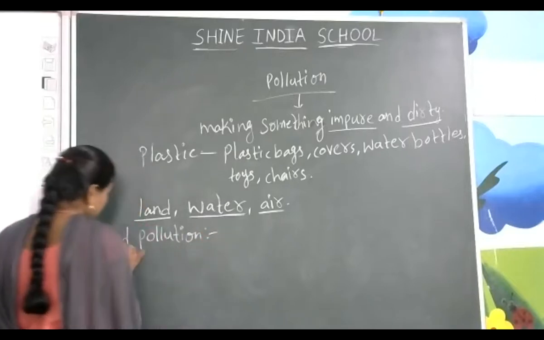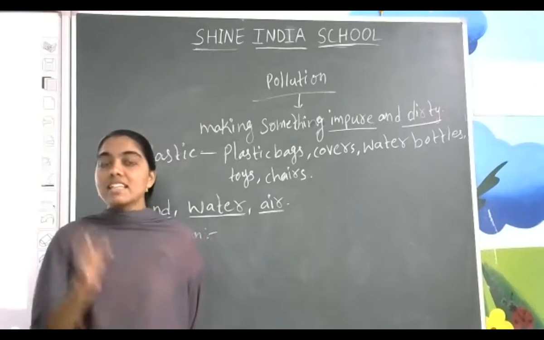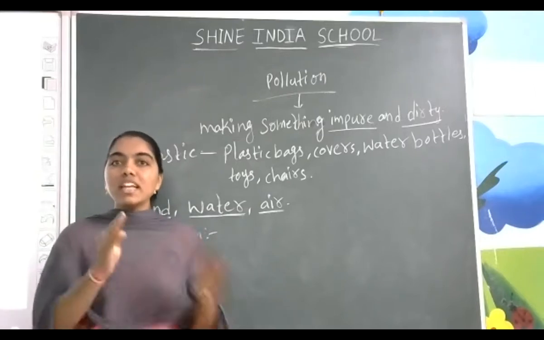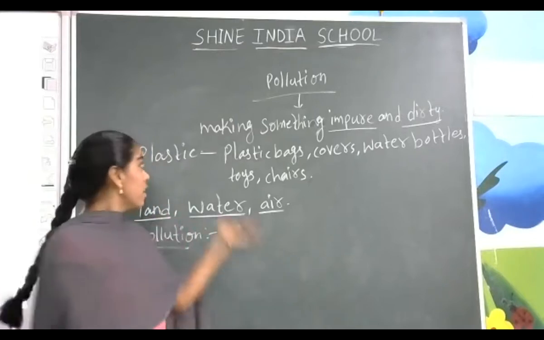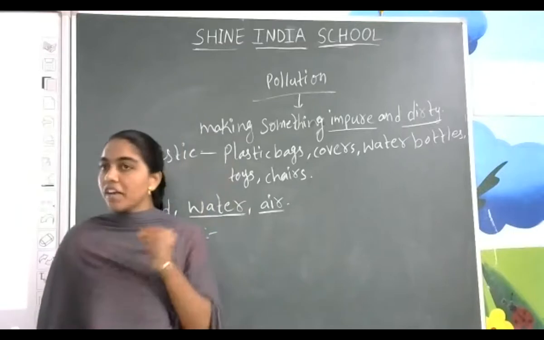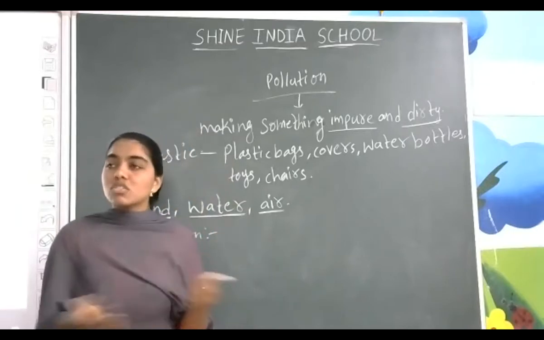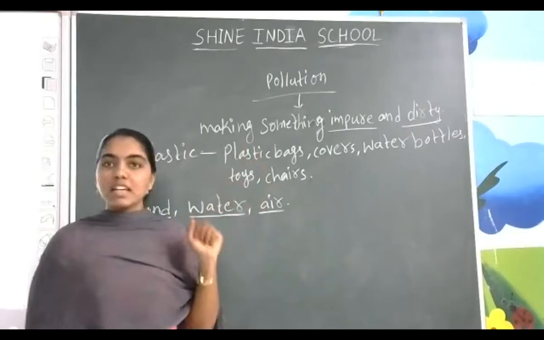Is what we are going to see. Land pollution means the land which is going to get impure. Yes, on the land, what is there? Soil is there. Soil is getting impure. How is it going to get impure? With the plastic. Means daily we are using covers, right? And we are going to throw them in the dustbin. Soil, we are going to dig the pit and dump it in the soil.